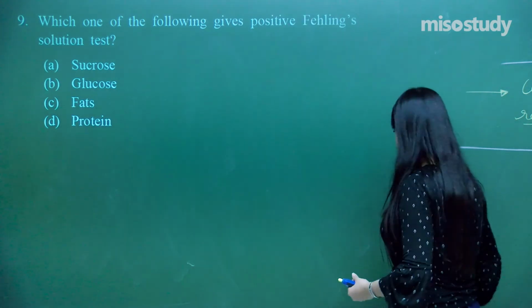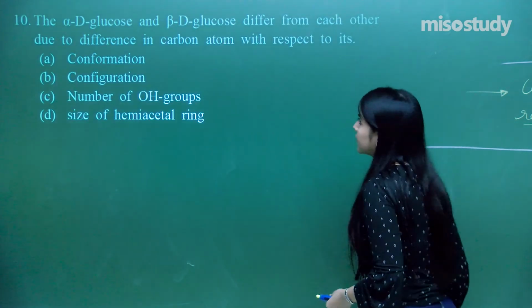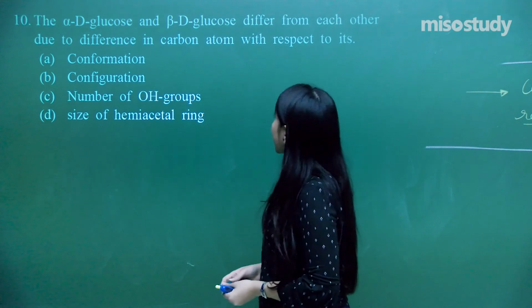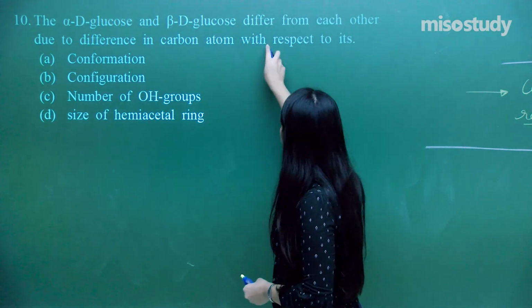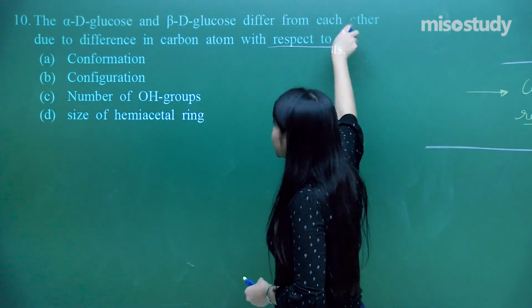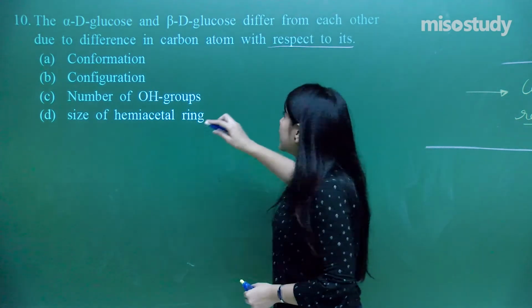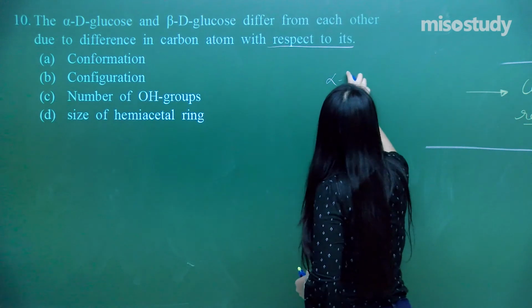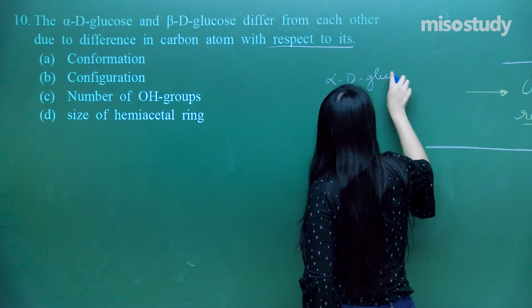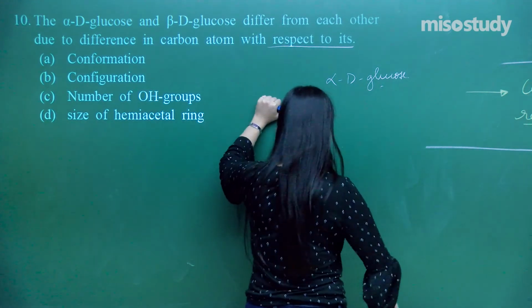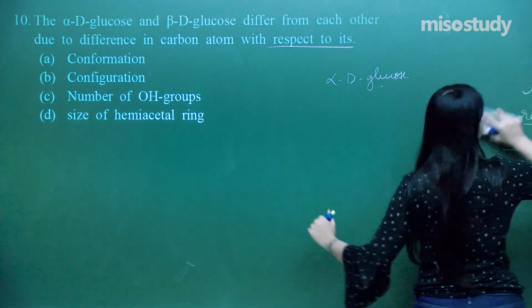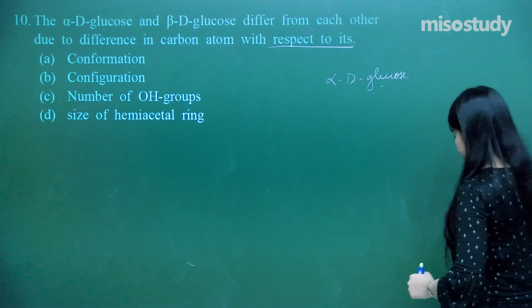What do we have next? The alpha D glucose and the beta D glucose differ from each other due to the difference in the carbon atom with respect to its... So that is the question. I have got alpha D glucose. What is alpha D glucose? Let us just make that. And I have got beta D glucose as well.